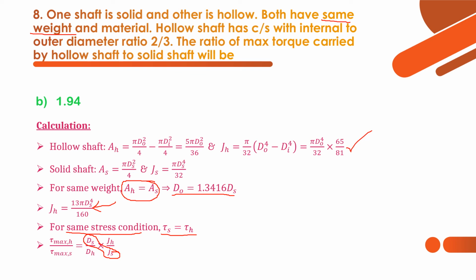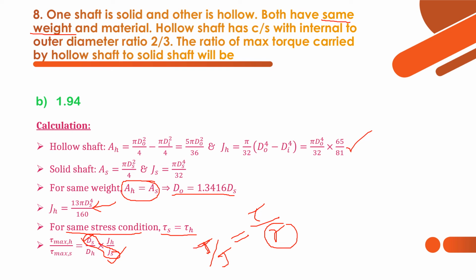So here just proportionate all the things like tau is proportional to diameter and inversely proportional to polar moment of inertia, and that's why tau max for hollow divided by tau max for solid shaft is equal to ds by dh into js by jh. That is, you just have to consider this pure torsion formula. Here r is there, just in terms of diameter also you can get the answer.